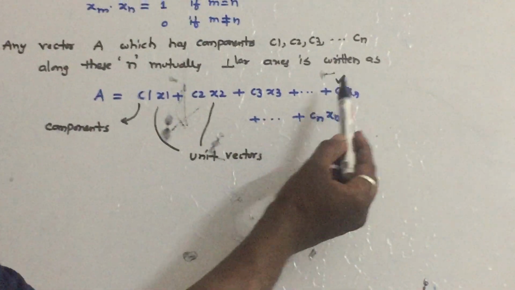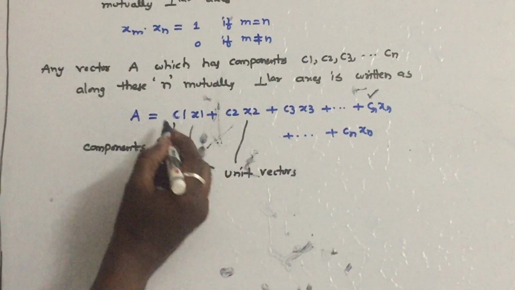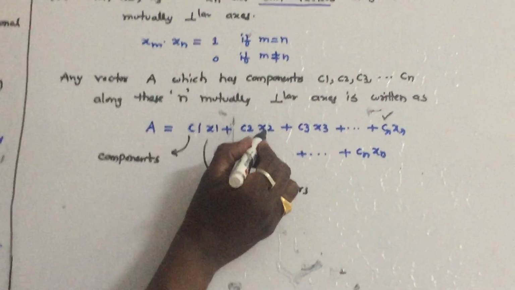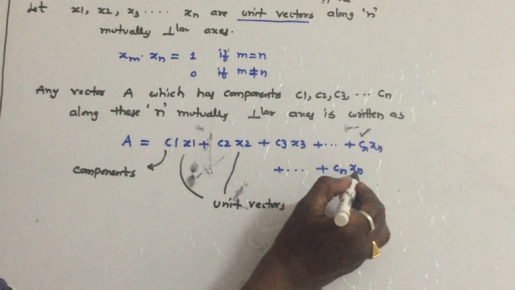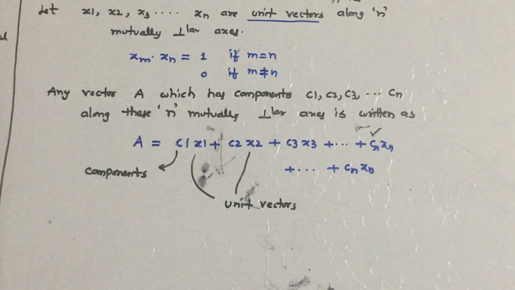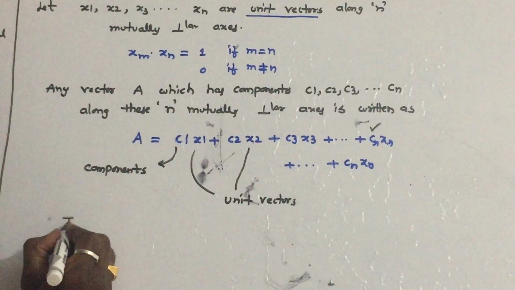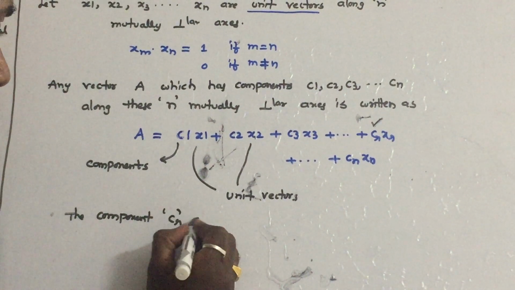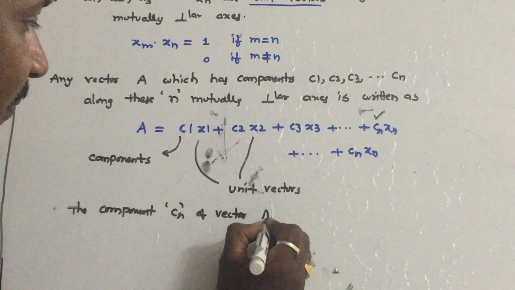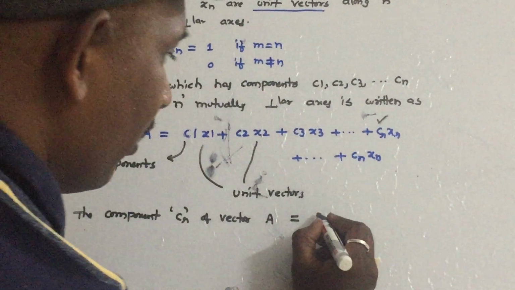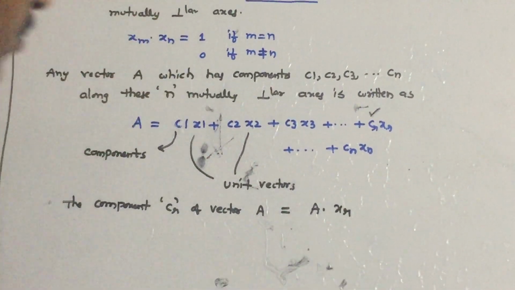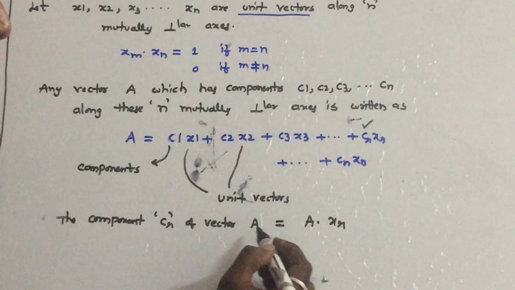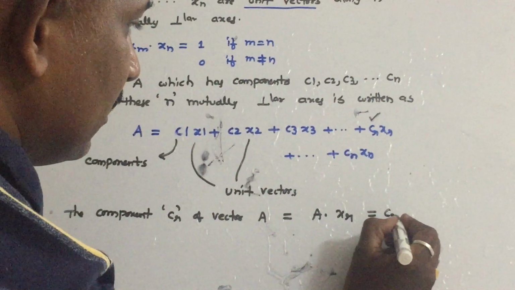I want this component Cr, so what we have to do is take the dot product with Xr. So x1 dot Xr is 0, x2 dot Xr is 0, x3 dot Xr is 0, so on, xn dot Xr is 0. Only the Cr component will remain. So the component Cr of vector A is equal to A dot Xr. If you take the dot product with Xr, all the terms will become 0, only Cr will remain. So that is equal to Cr.